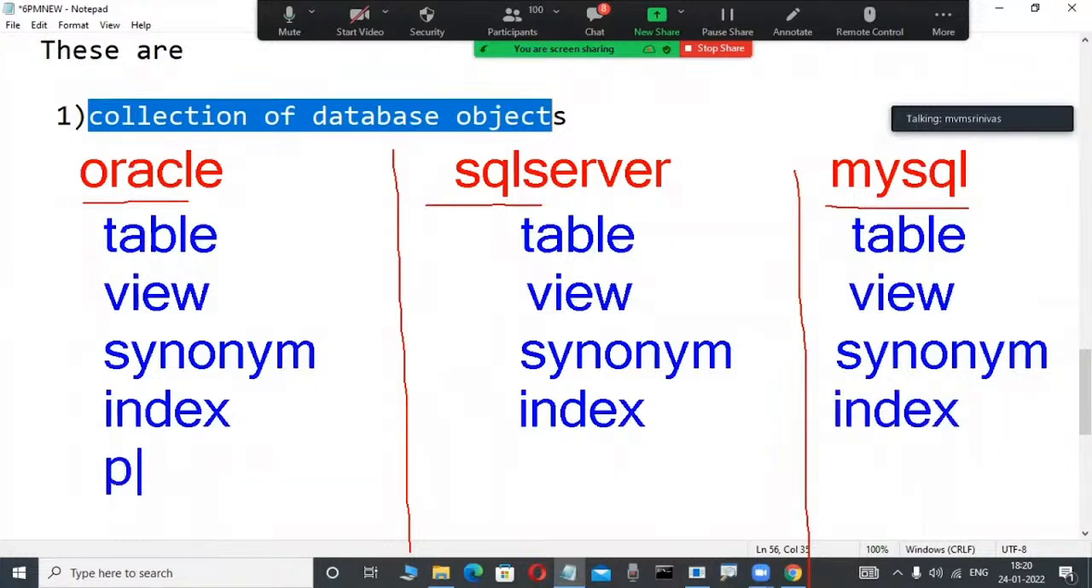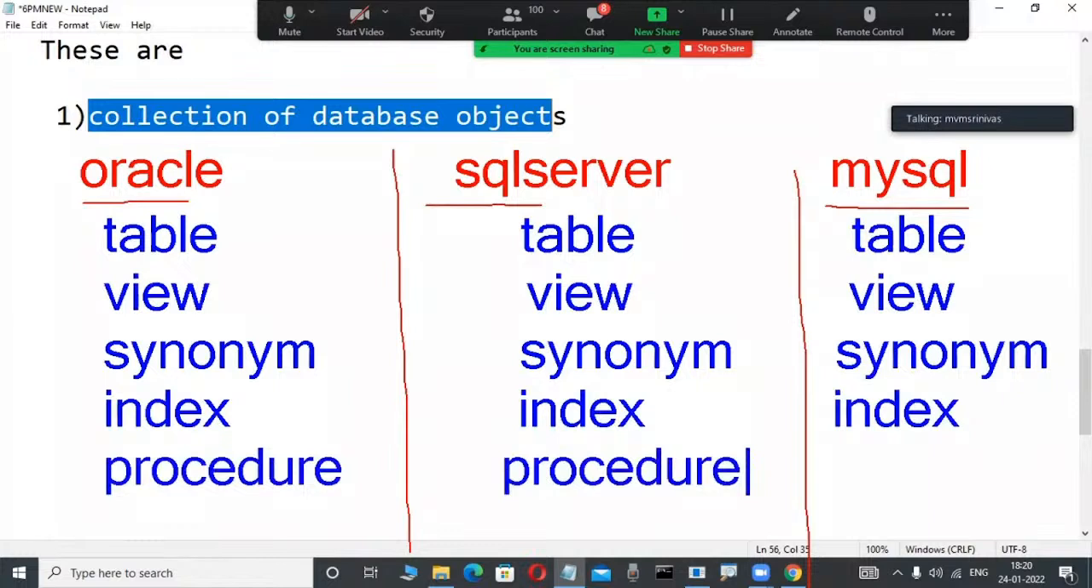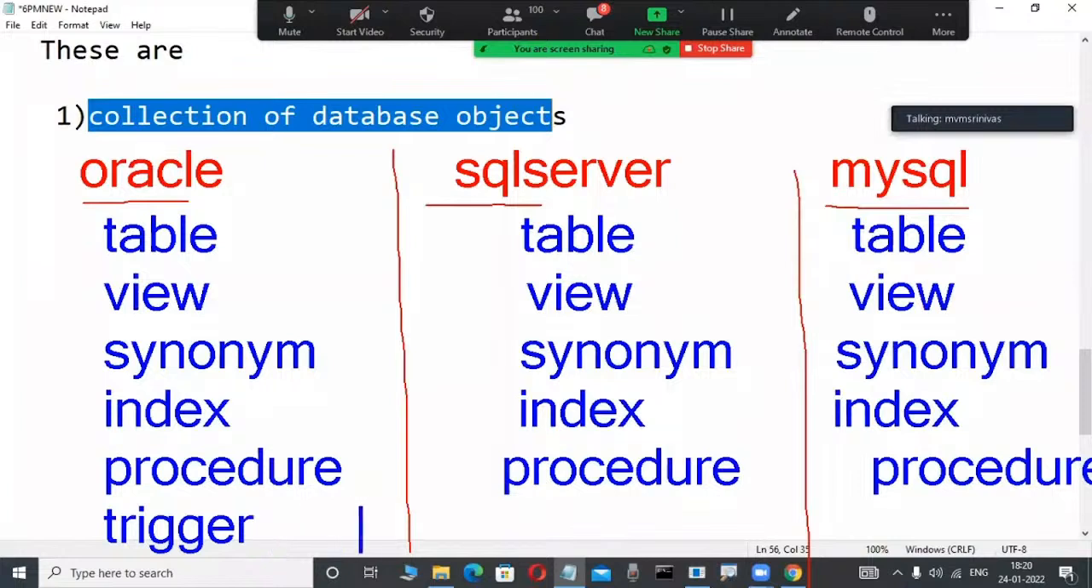Here a procedure is there, and here also a procedure is available. Here a trigger is there, which is a database object, and here also a trigger is there. That's why relational data model products contain three components. The first component is a collection of objects. Objects means your tables, views, procedures, functions, triggers, packages, so many things are there.